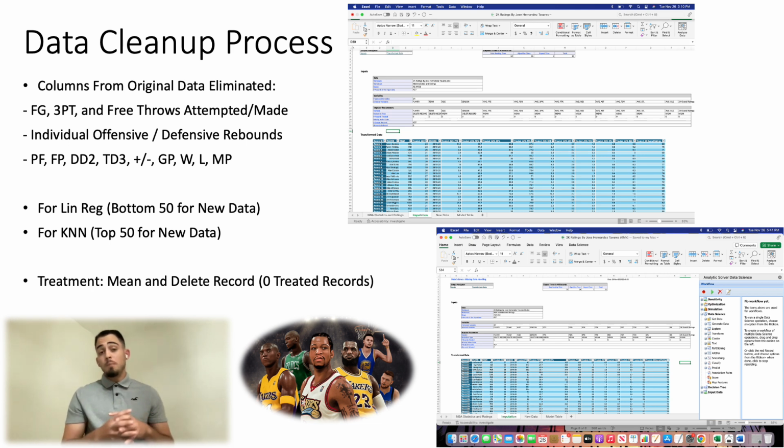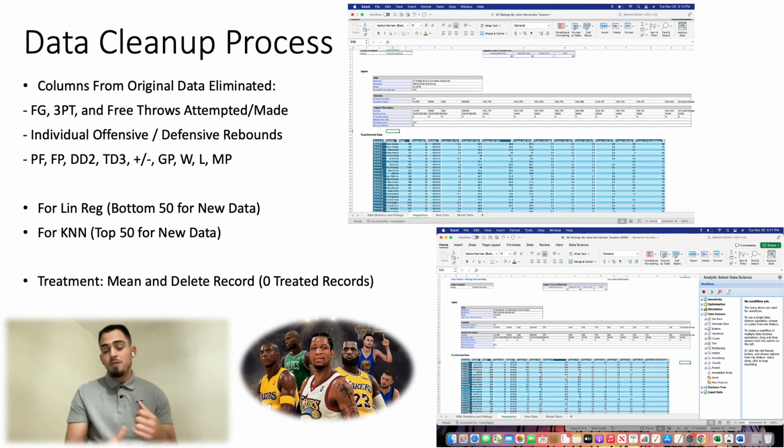Now, as we get into the data cleanup process, it's important to note that the original data set had a ton of predictor variables, but I was able to shave off some of the variables such as field goals attempted and made, three-pointers attempted and made, free throws attempted and made. The reason I did this was because we already had field goal percentages, three-point percentages, and free throw percentages that already essentially embedded the percentages of attempted versus made. And so that was a little bit redundant. So I decided to shave that off.